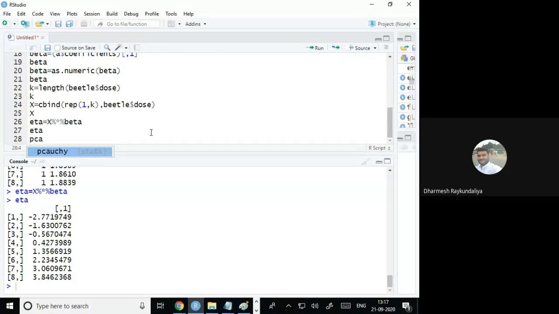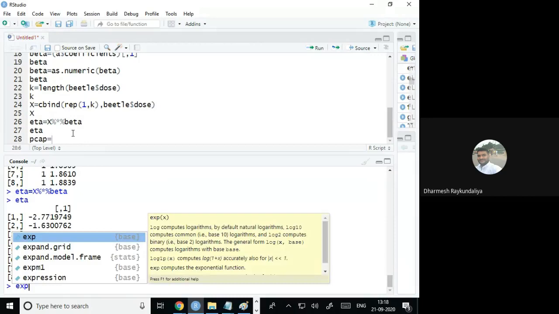Now if I am interested to find out the p cap, the linear predictor is beta 0 plus beta 1 x. For the first dose, this is the value of beta 0 plus beta 1 x. For the second dose, this is the value, this is eta 3, eta 4, likewise eta 8. And to obtain the probability, what I do?